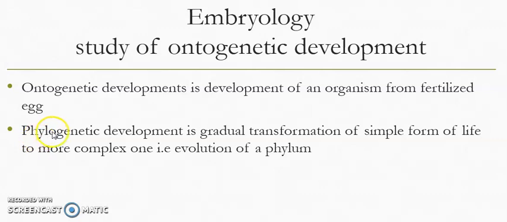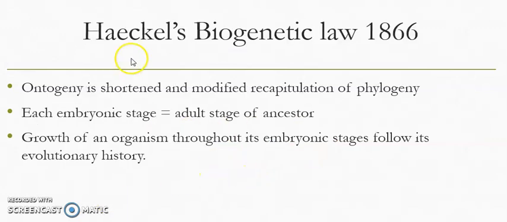There is another definition that is called phylogenetic development. It is a gradual, slow transformation of a simple form of life to a more complex one. In other words, simply it is called the evolution of a phyla, the evolutionary development of a phylum.